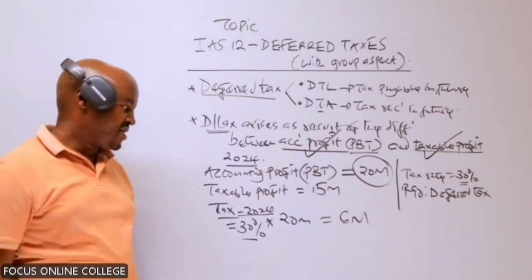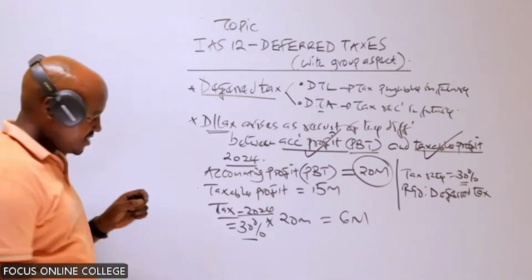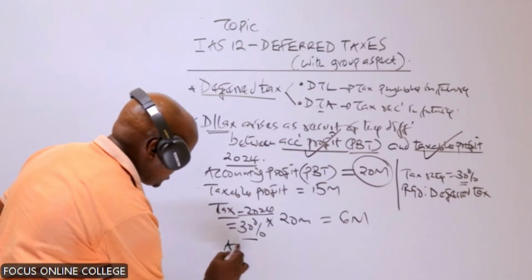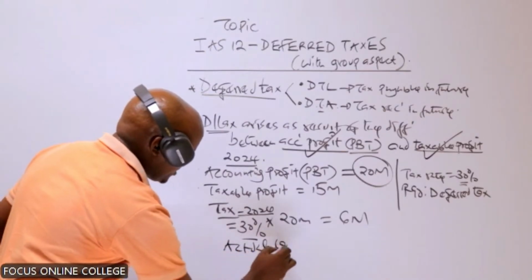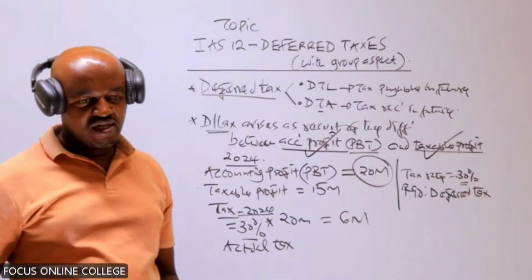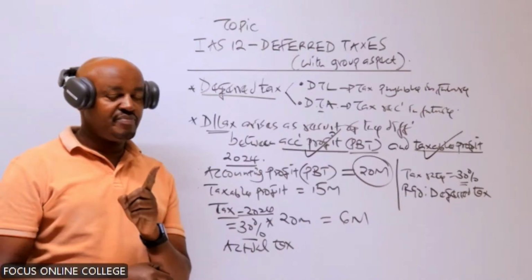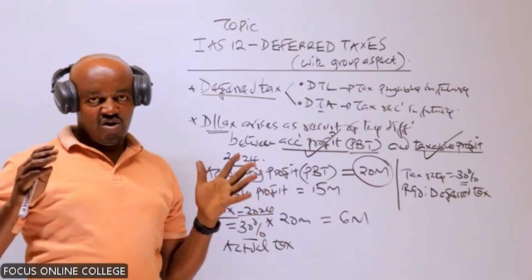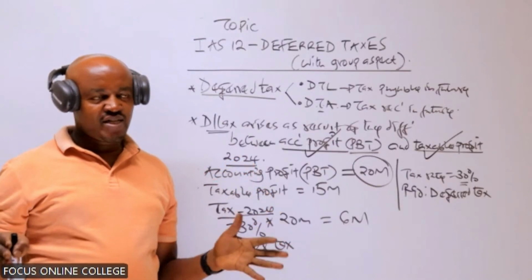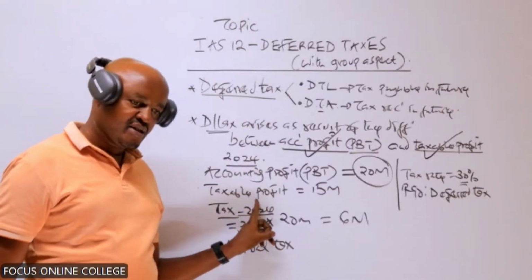But let me ask, is this the actual tax which was paid? Automatically, no, because we have said the actual tax to be paid by the company, something you know from tax, should always be based on the taxable profit.